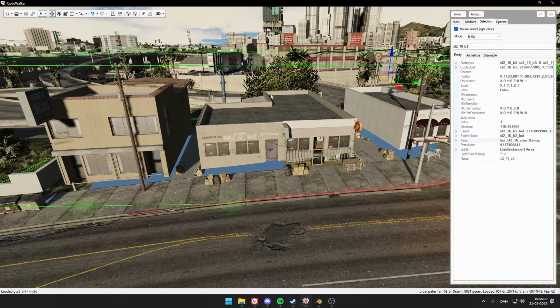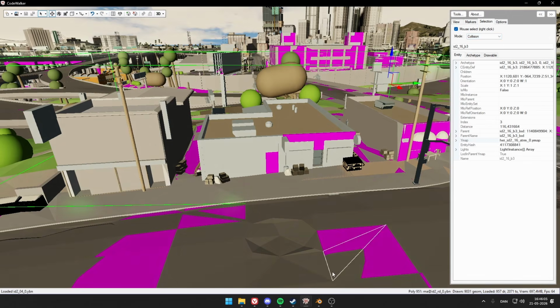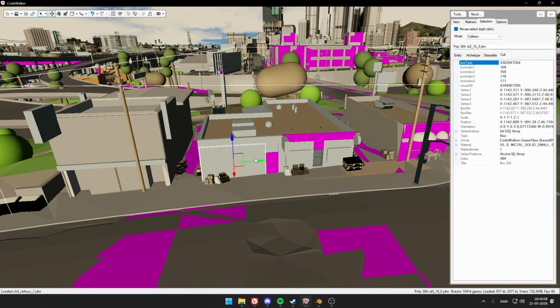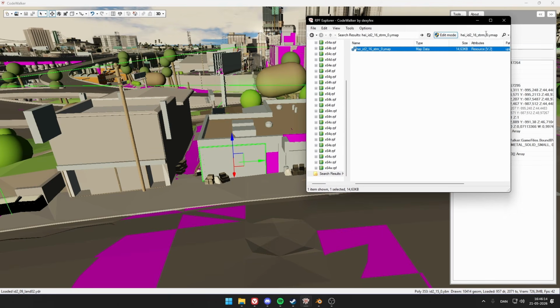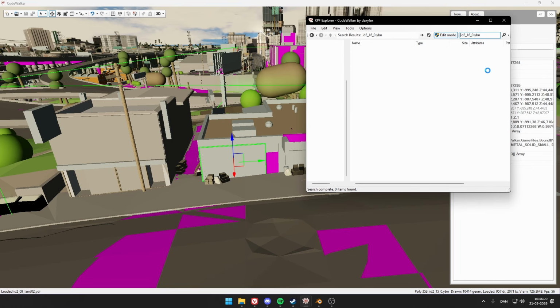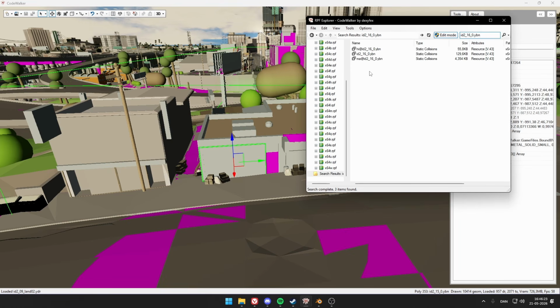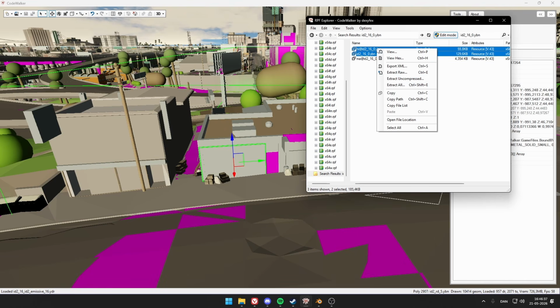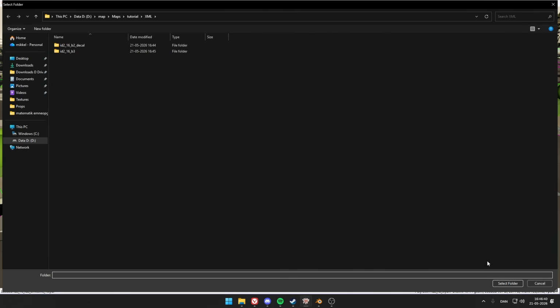Now we would like to be able to go into the building later, so we are going to export the collisions as well. We head into collisions, click any poly, and then take this name right here and paste it here as well. Have a space there. You see there are three in here we can select. MA is like the road. We don't really want to change that because that can mess up some things. Then we have the two others, the high map and the normal one, which we want to export both of them. So we are exporting both of them at the same time into our XML folder.